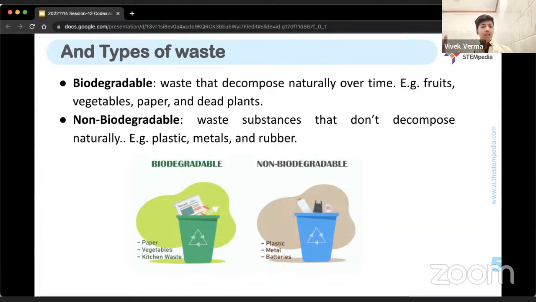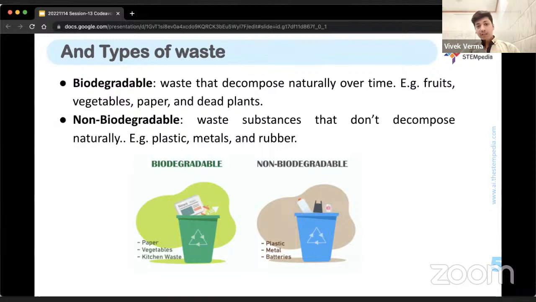Those kinds of waste are categorized as non-biodegradable waste. Examples are plastic and metals. You cannot throw plastic and metals out there. There is a proper method by which you have to dispose of these kinds of waste, because throwing them out like this would be hazardous not just for your own health, but for the health of the entire flora and fauna of this planet.